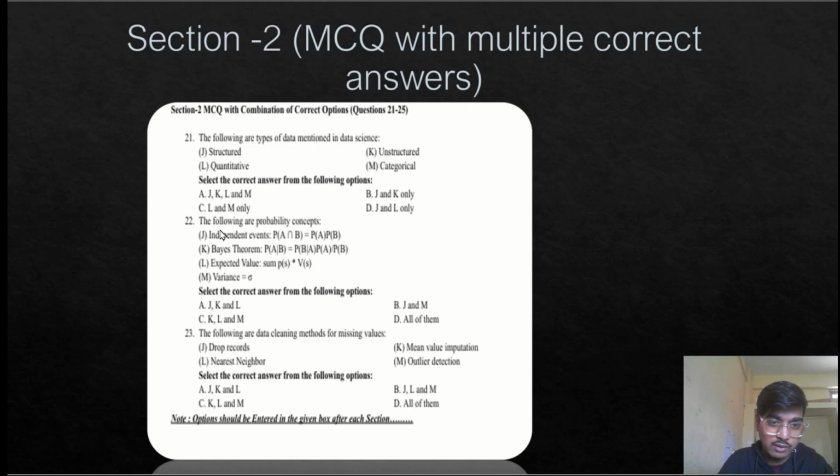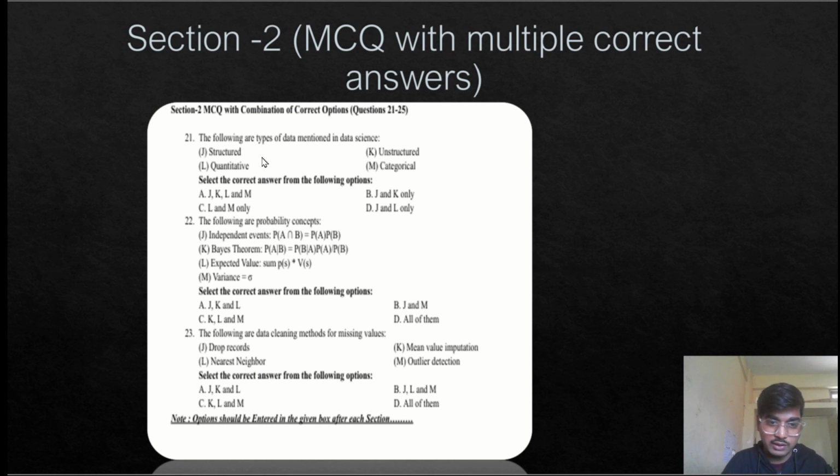Question number 22 gives some probability concepts. Which of the following are probability concepts? Independence, yes. Bayes theorem, yes. Expected value, yes. Variance is equal to C, no, it is a kind of statistical concept. So option A, J, K and L will be the correct one.